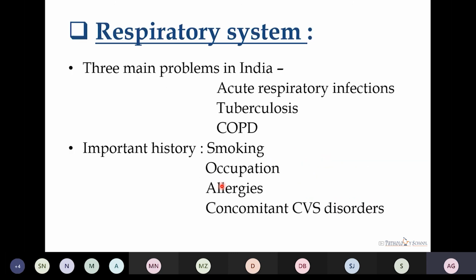Talking about the systemic examination of the respiratory system, there are 3 main problems in our country: acute respiratory infections, tuberculosis, and chronic obstructive pulmonary diseases. The important history to note down is of smoking, the occupation of the person, any kind of allergies, and concomitant cardiovascular disorders.